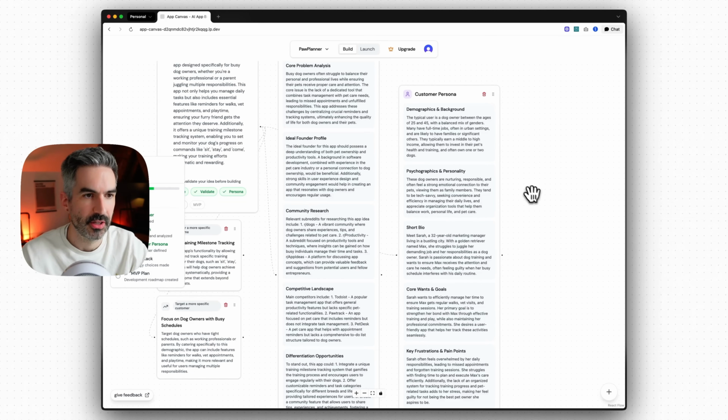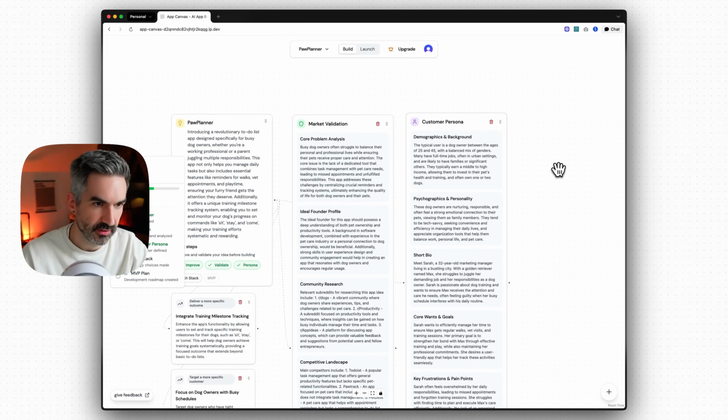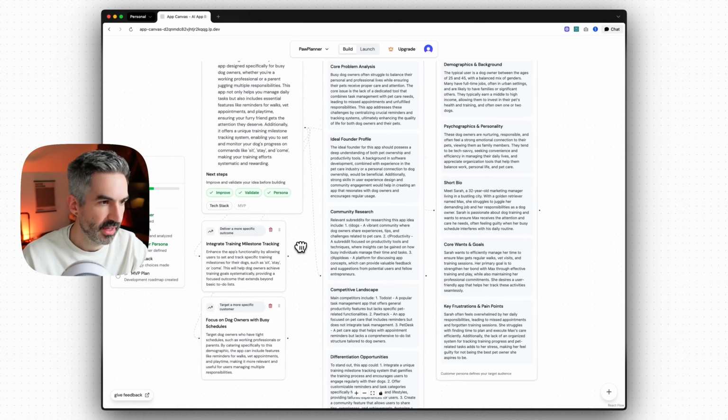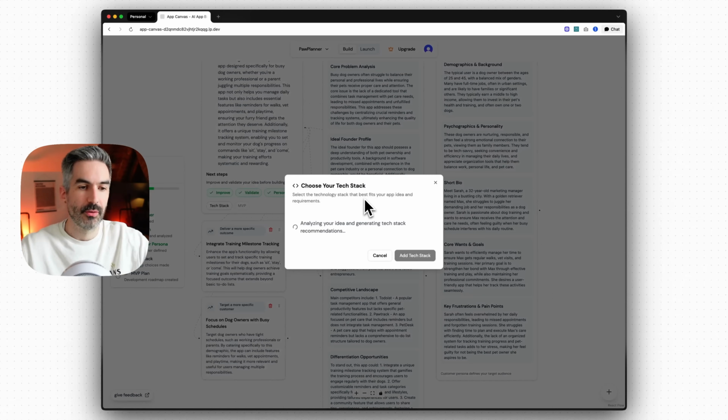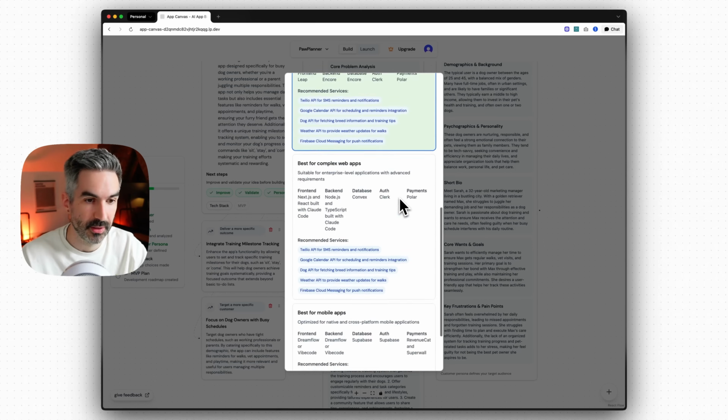After that, we can generate our persona. So your customer persona is basically who you're going to be targeting for this app. So this is giving us a bunch of information about the sort of customer that we would want for our app. After that, we're going to go to our tech stack. So based on all of this information that we've created here, this is going to give us an idea of what is the best tech stack to actually build this app.